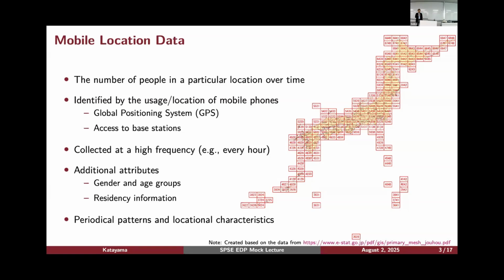We can calculate how many people are coming from those areas. And as I will show you in a second, there are strong periodical patterns that we can observe in the data. There are also locational characteristics associated with different types of locations. For example, business districts, residential areas or industrial areas show different patterns.